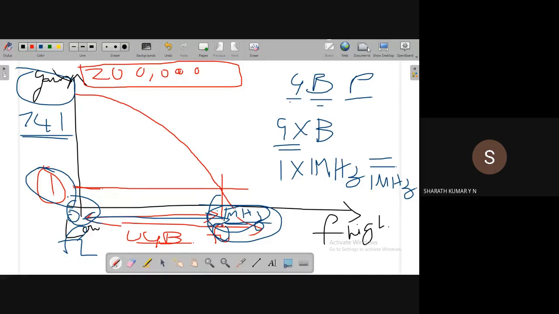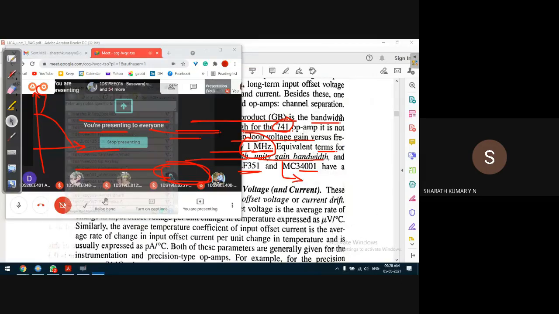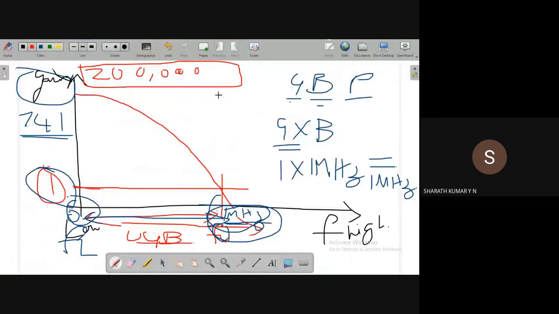Whereas there is one more op amp, the LF351 op amp. This op amp has a gain bandwidth product of 4 megahertz. Let me use another color, green. It will be something like this.